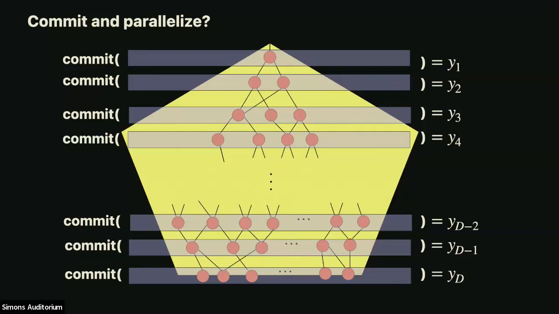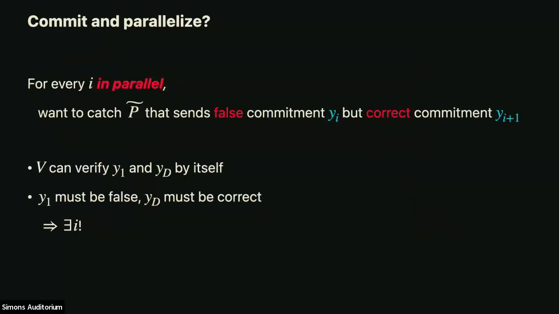Okay, just try to hold on in your mind and not worry about exactly how I'm going to build this commitment or what it's doing. But the idea is, ask the prover to commit to all of the layers. It sends over decommitments, okay, but it sends all of them in parallel. Okay, so we're paying communication, but we're not paying many rounds. Okay.